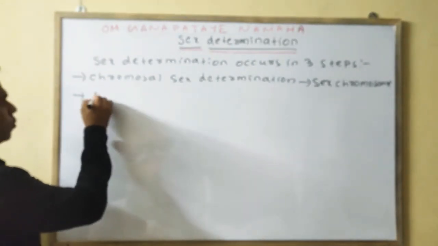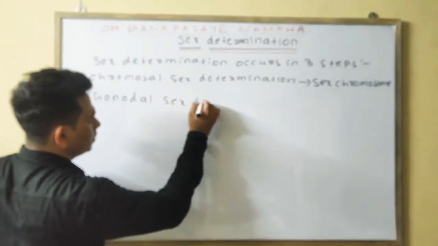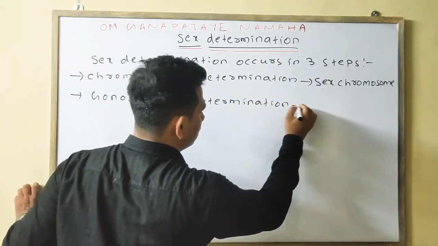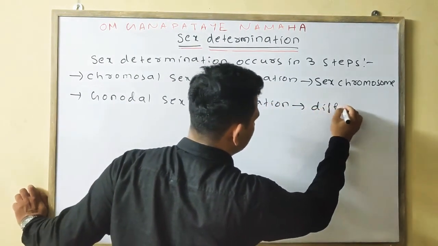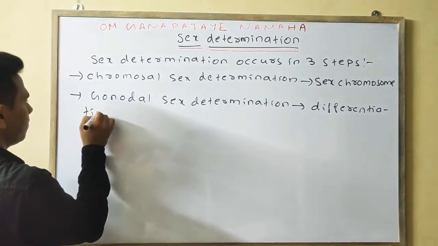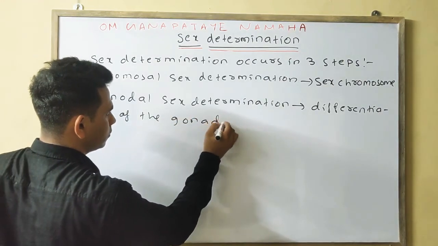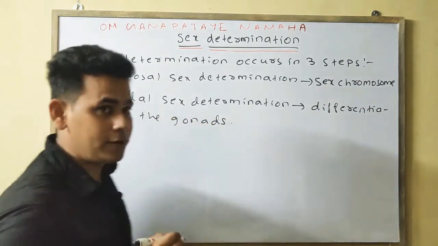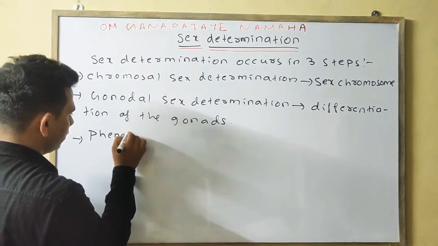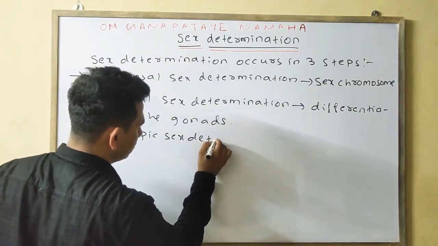Second is your gonadal sex determination. This is done on the basis of differentiation of the gonads. Next is your phenotypic sex determination.